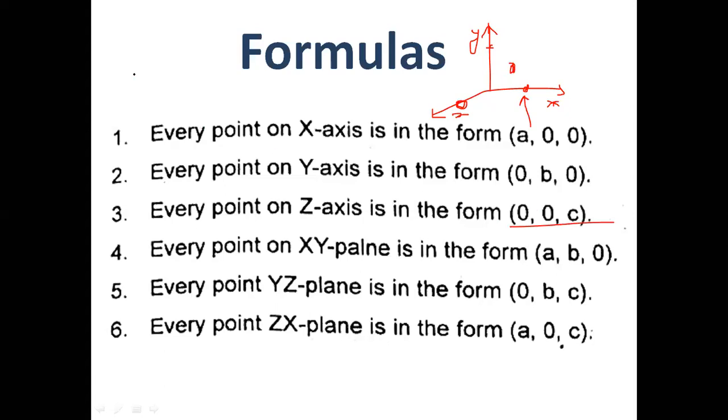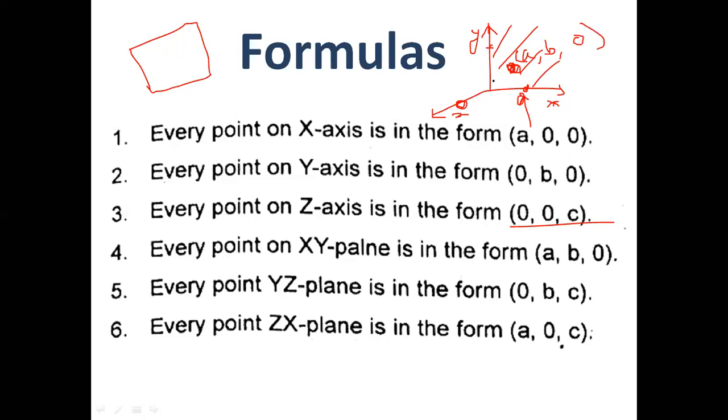Now what is a plane? A plane is nothing but a surface, a plane surface like your A4 size paper, like a sheet of paper. So we can call this one the xy plane. A point on the xy plane could be in the form of a comma b comma 0.